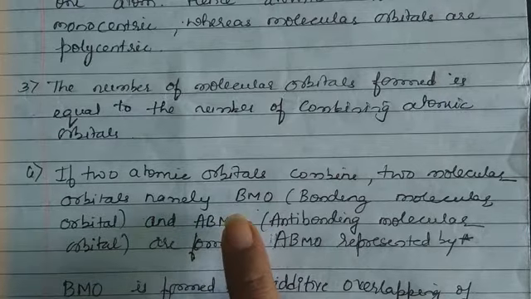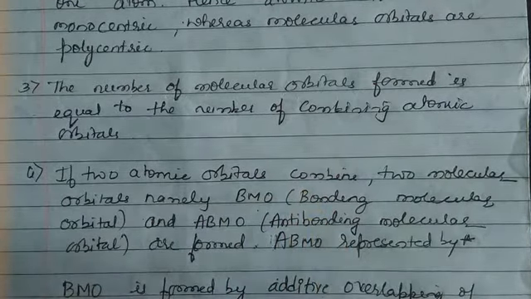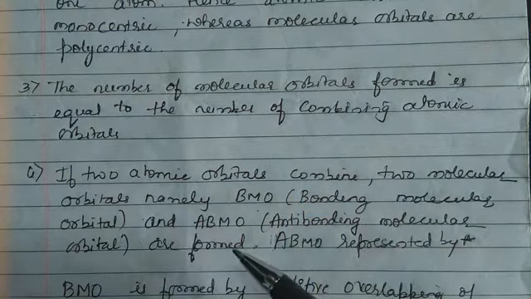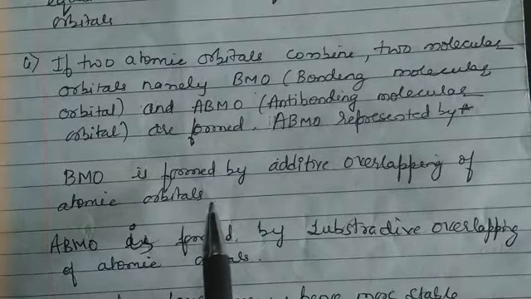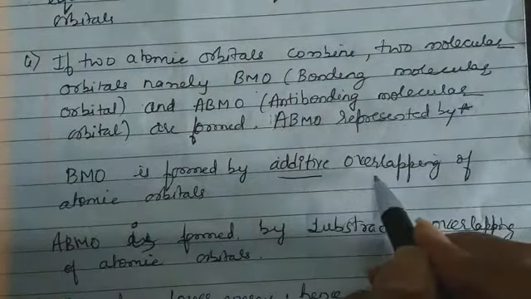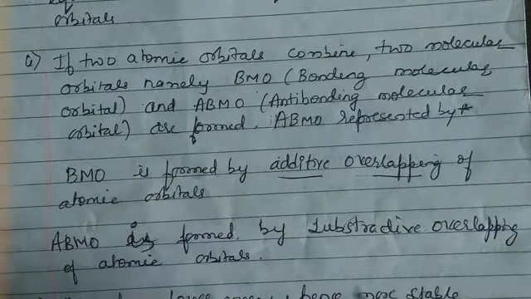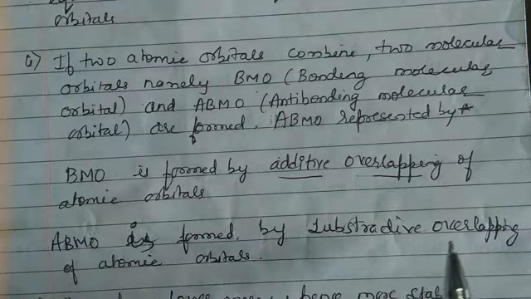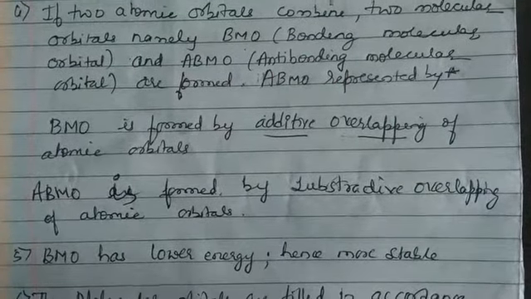So I shall read it once again. When atomic orbitals combine, two types of molecular orbitals are formed, called BMO and ABMO. You already know what they are, but you'll come to know now. So what is BMO? BMO is formed by additive overlapping of atomic orbitals. I have already shown you earlier. And ABMO, anti-bonding molecular orbital, is formed by subtractive overlapping of atomic orbitals.